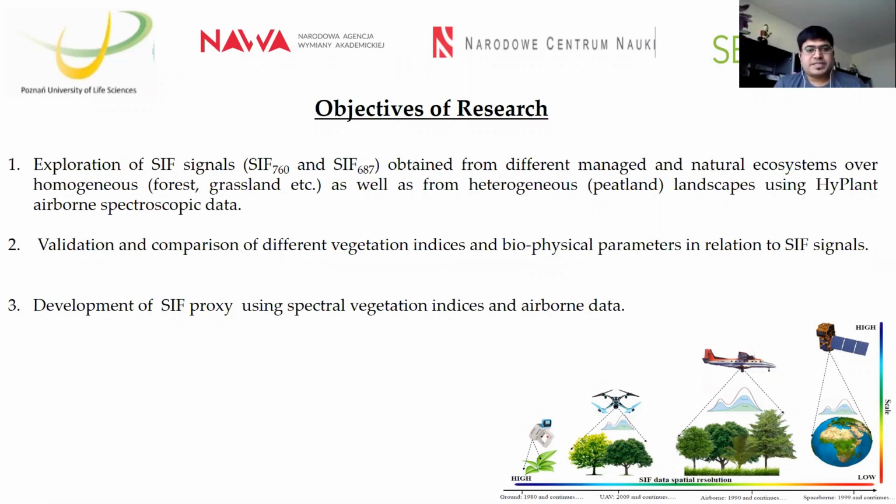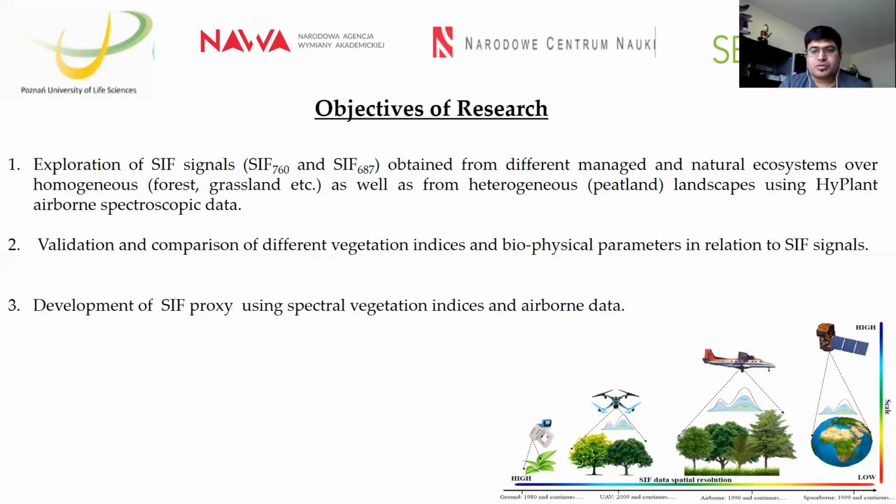The basic objective of my research is to explore the SIF signals at both oxygen absorption bands, at 760 nm and 687 nm, from different managed and natural ecosystems. Maybe the homogeneous landforms like forest and grassland, as well as heterogeneous landforms like peatland.